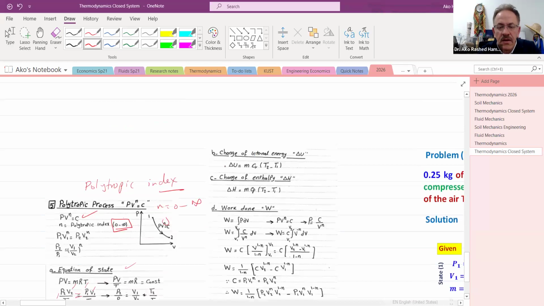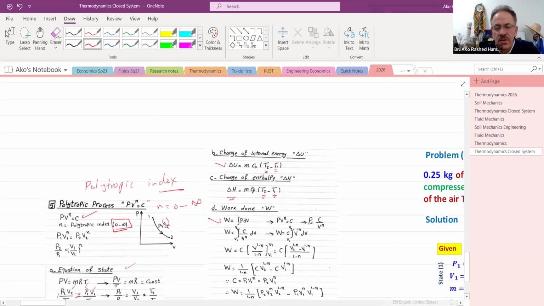We have delta U because we have temperature and change in temperature for both states. We have a change of enthalpy because we also have the change in those temperatures. We have the work, yes.